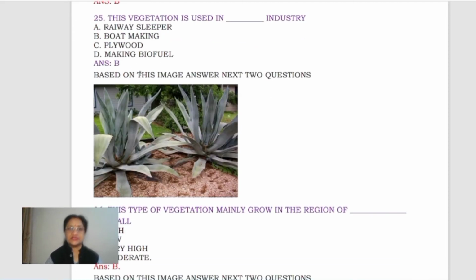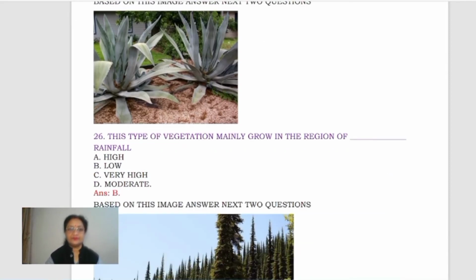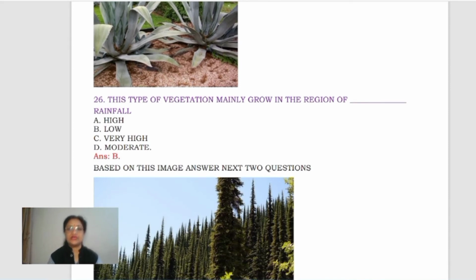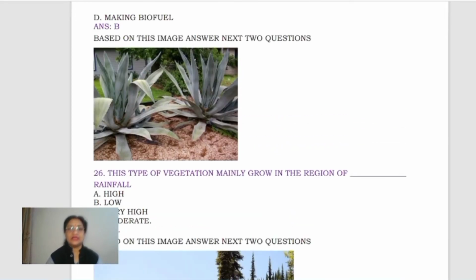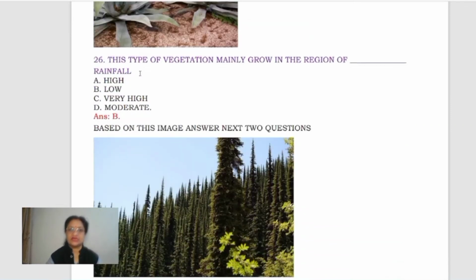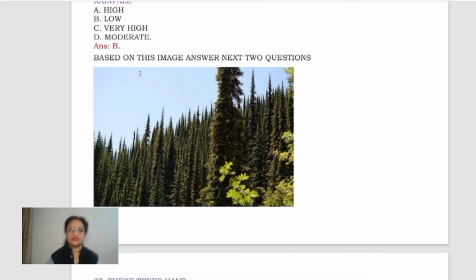Next is based on this image, answer next two questions. This type of vegetation mainly grows in the region of what type of rainfall? High, low, very high, and moderate. It is found in an area where low rainfall is there. You can see here somewhat like cactus is there in the picture.